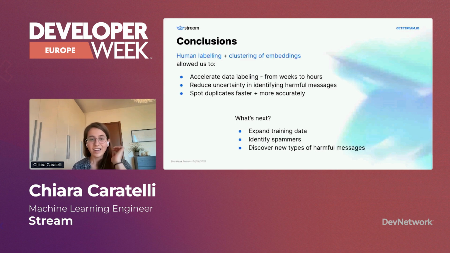And as a next step, we will definitely expand our training data to gather more use cases, more types of apps, so that we can better identify harms. Another very useful thing is to identify spammers, so use the spammer behavior to directly flag users instead of messages. This would remove bad actors from the start. And why not? We can use the topic modeling that we did to discover new types of harmful messages.